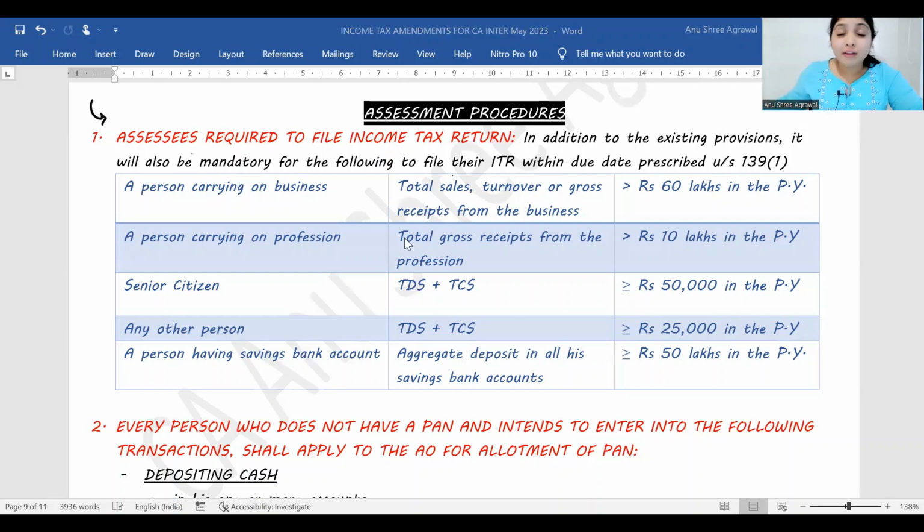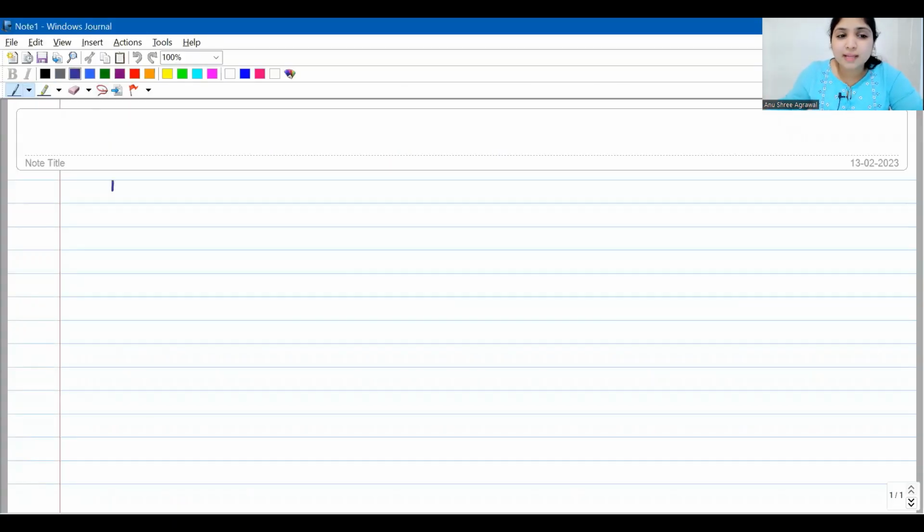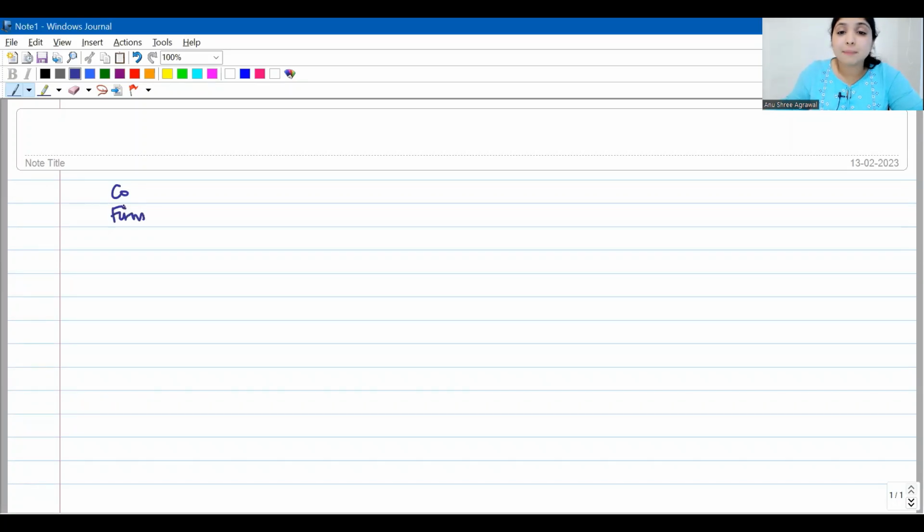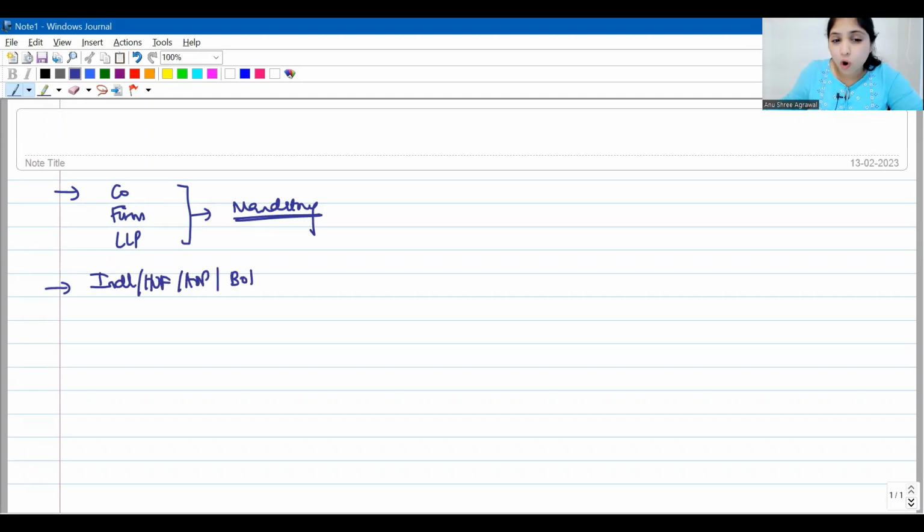We already have a provision which says that if my assessee happens to be a company, then irrespective of the income, the assessee has to file the income tax return. Similarly, if my assessee happens to be a firm or an LLP, then irrespective of the income, it is mandatory for this assessee to file its income tax return. But if my assessee happens to be an individual, HUF, AOP, BOI or AJP, then there are some specific situations. Only in those situations we ask the assessee to file his income tax return and not in other situations.